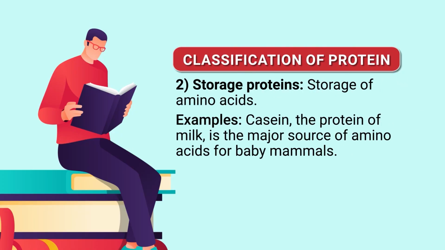Then storage proteins, which store amino acids. For example, casein in milk is the major source of amino acids for baby mammals. Plants have storage proteins in their seeds. Albumin is the protein in egg white, used as an amino acid source for the developing embryo. These are some common examples of storage proteins.